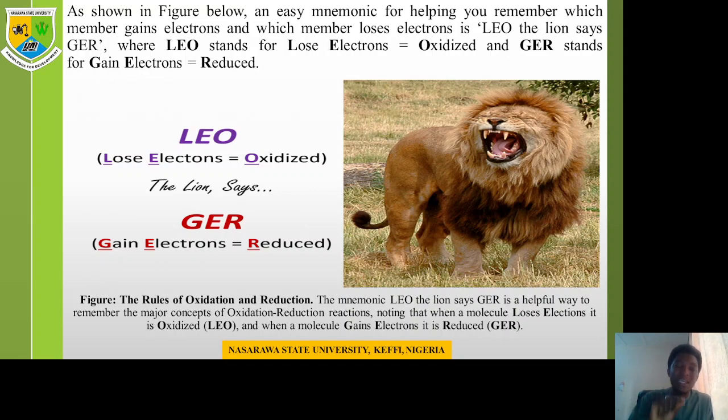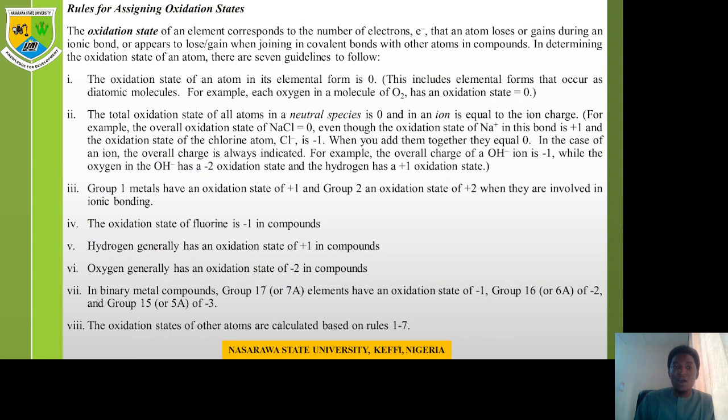And when a compound loses electron, it automatically becomes what? Oxidized. GER stands for gains electron. Now, once a compound gains electron, the compound becomes what? Reduced. As stated here, LEO, lose electron, is equal to oxidized. The lion says GER, gains electron, is equal to what? Reduced.